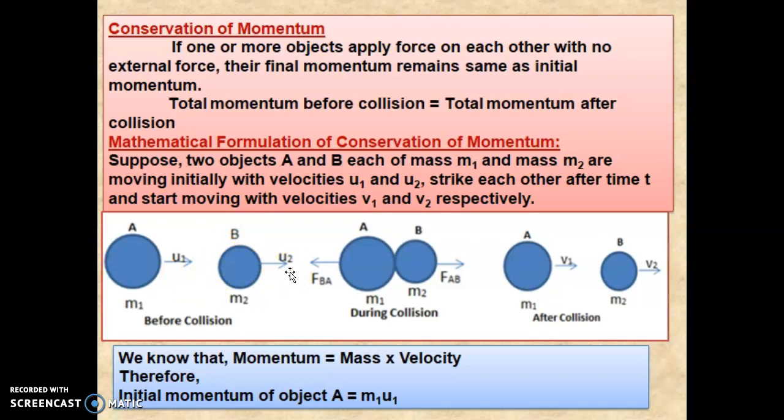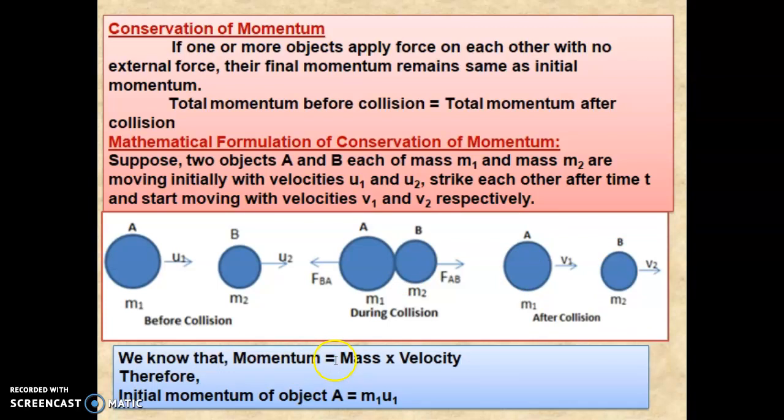After a time t, what happens? They strike each other, or they collide. This is during collision. The force is exerted by A on B and by B on A. After collision, there will be object A with mass m1, but the velocity will have changed to v1, and object B with mass m2 and velocity v2.